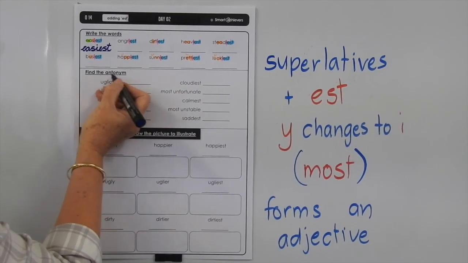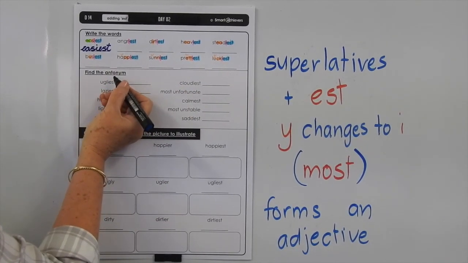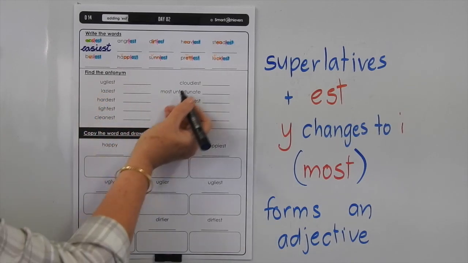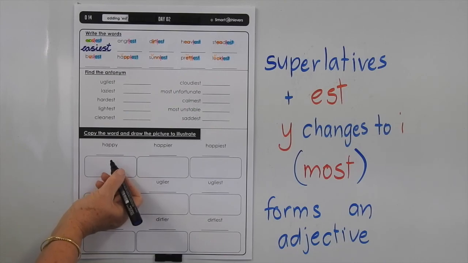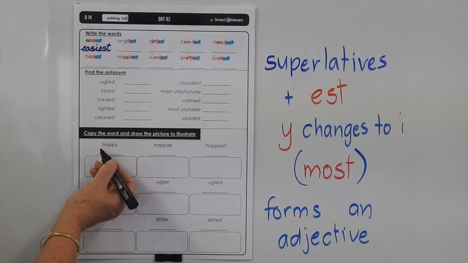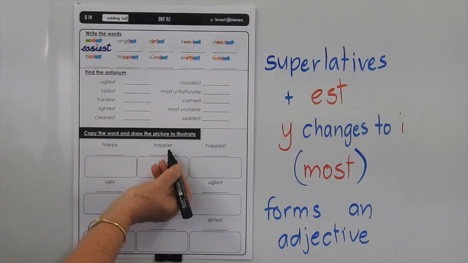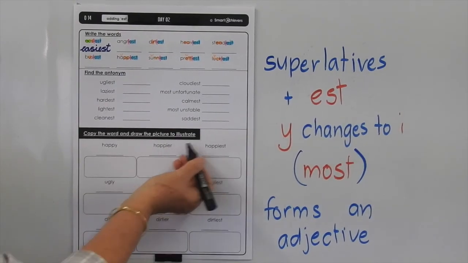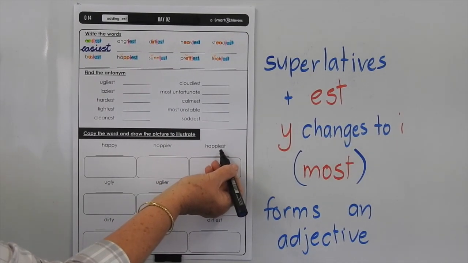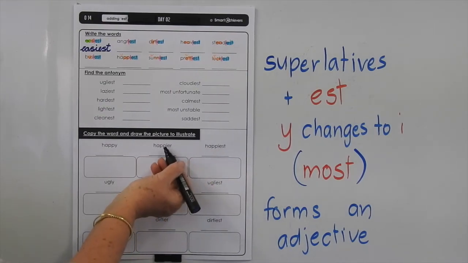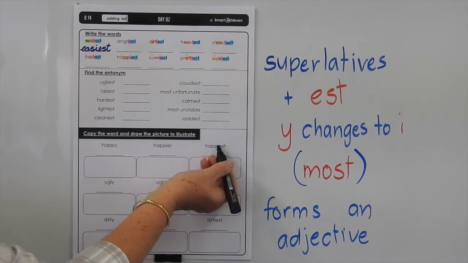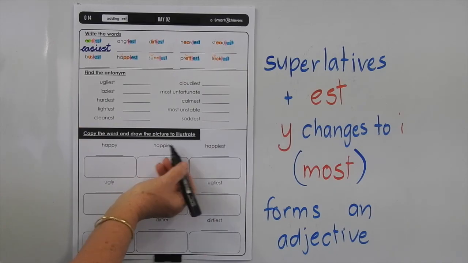Find the antonym, which means you've got to find the opposite to these words and write them down. And here, because you're near the end of your book, we've given you something fun to do. We want you to write the base word, the word as a comparative, and then the word as a superlative. So here you're adding the ER, here you're adding the EST, and once again you've got to change that Y to an I because you've got a consonant before it.